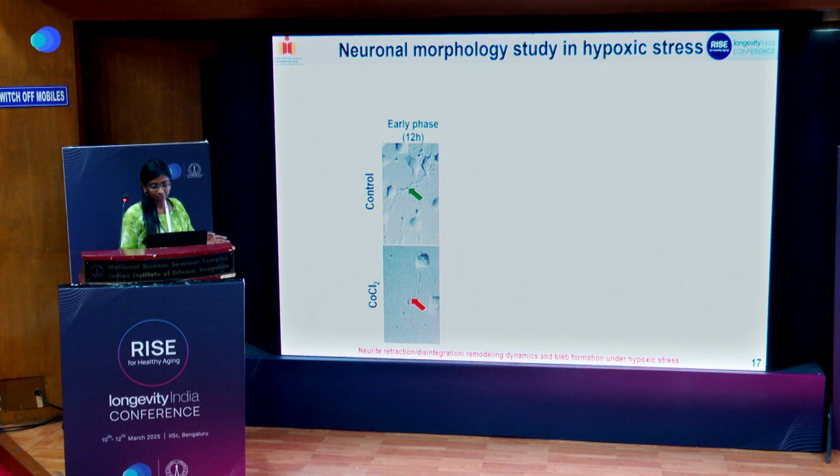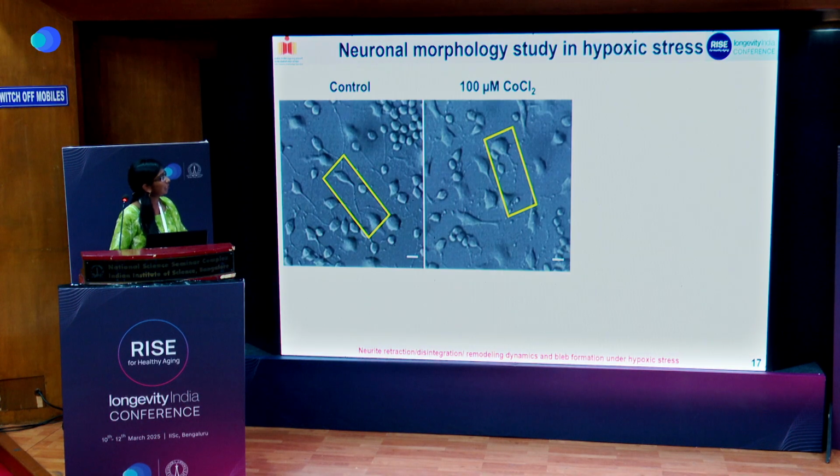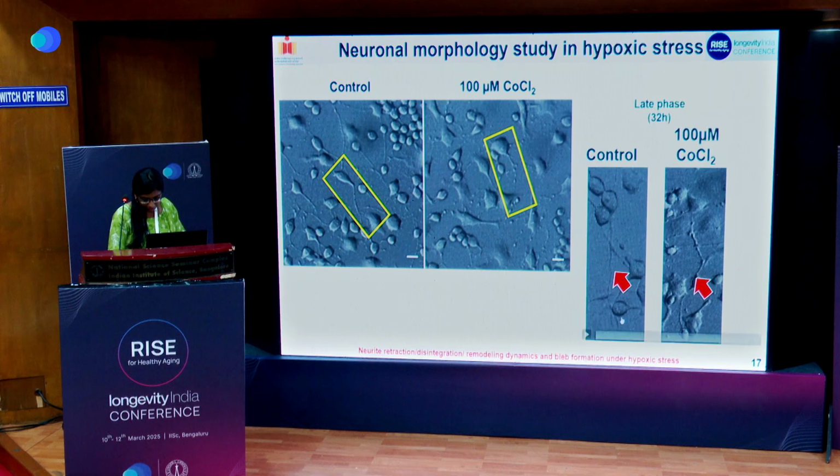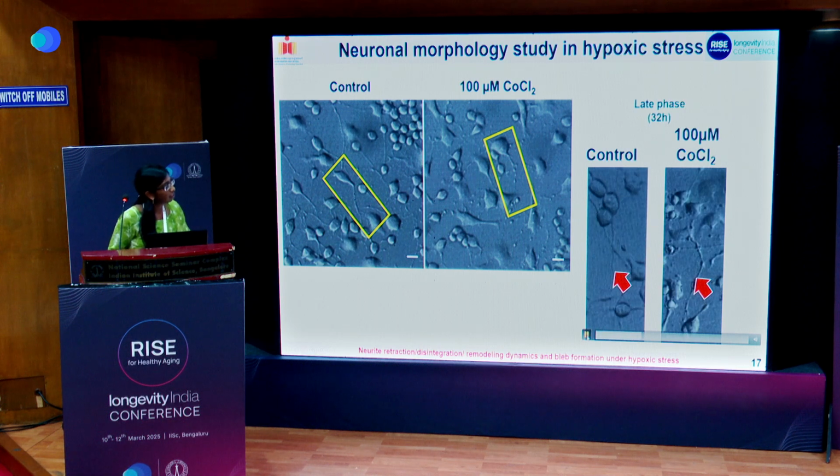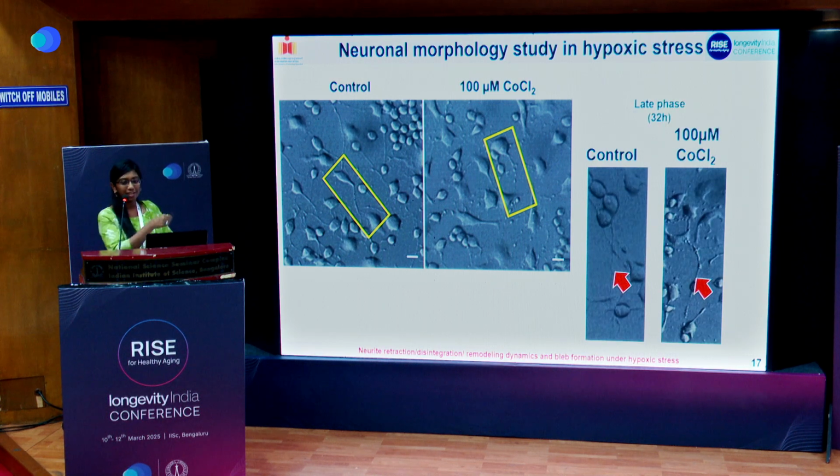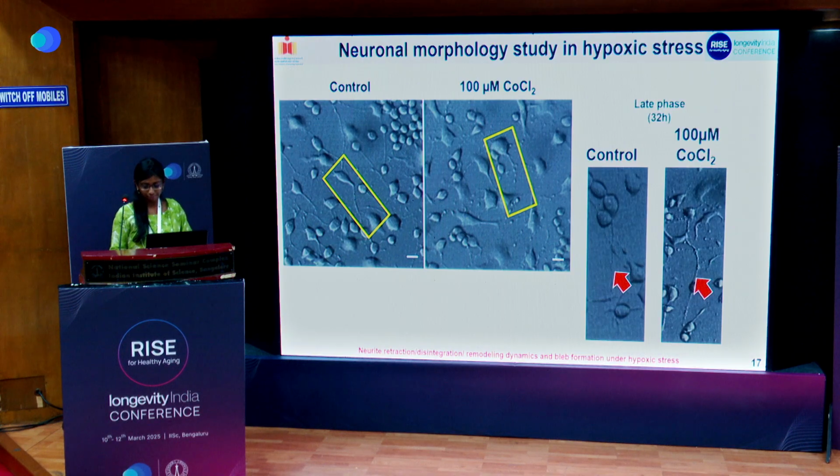Then these are the DIC images of the population study at the 32-hour time point, where we can see that the cells have intact neurites under control condition, but some disruption of the neurites is happening under CoCl2 treatment. This is single cell imaging, where we can see how the neurites are getting disrupted with CoCl2 treatment under chronic hypoxia.